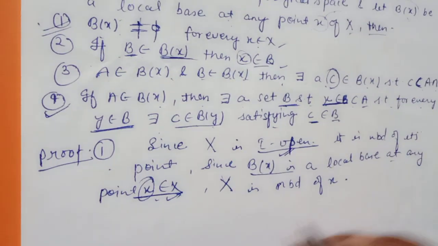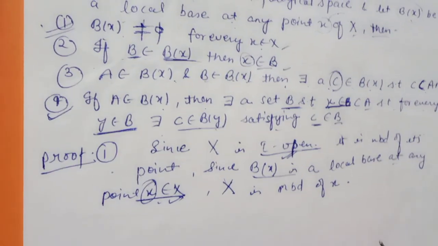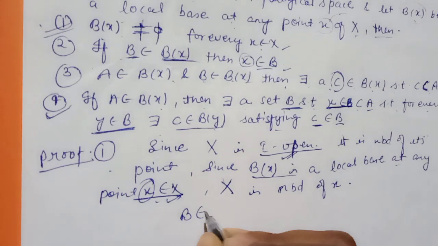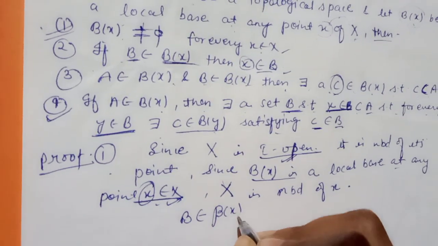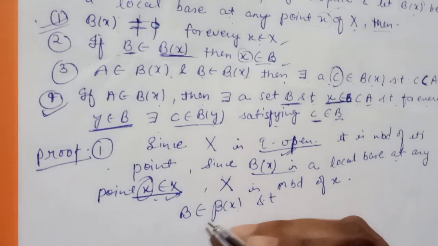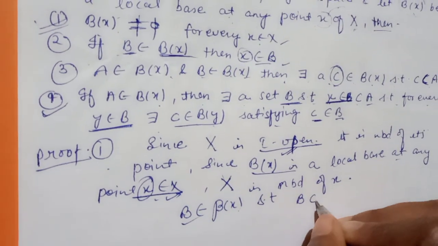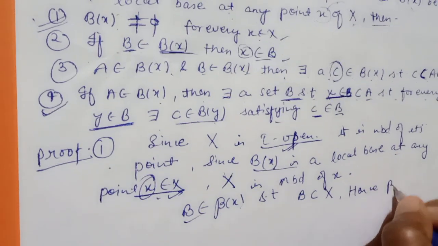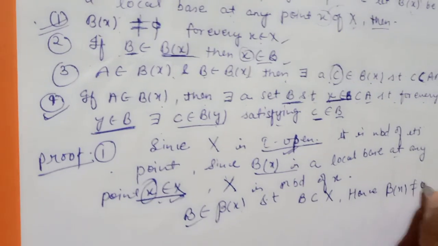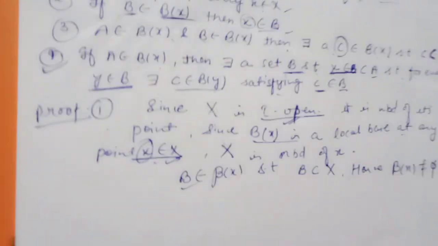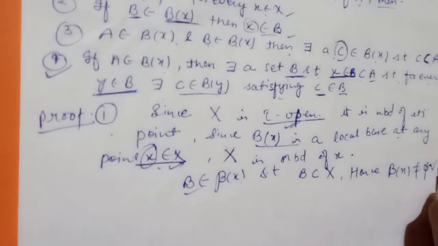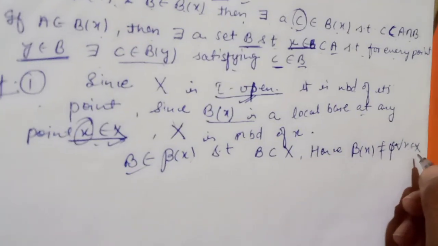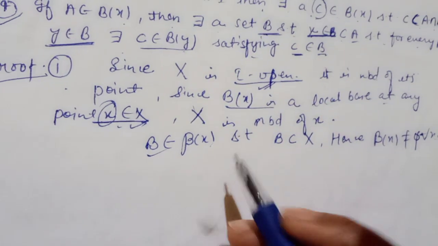So it must follow that there exists a B that belongs to the Bx, that is the local base, such that this B is a subset of X, right. So hence we can say that Bx is not equal to the empty set for all small x belonging to capital X. I hope it is clear now.